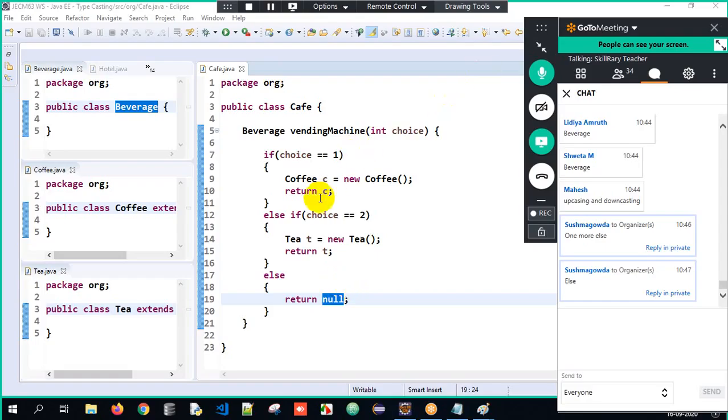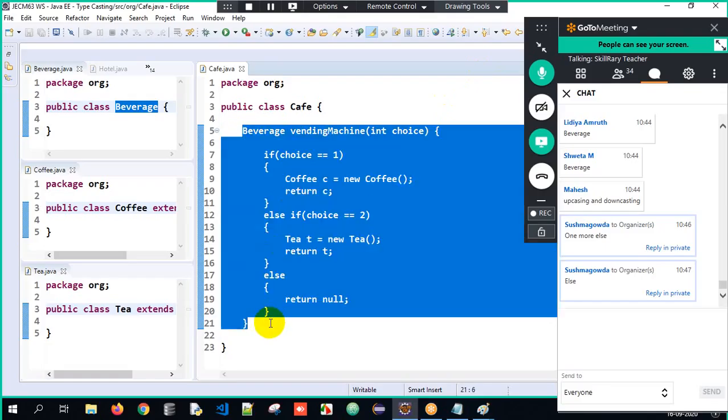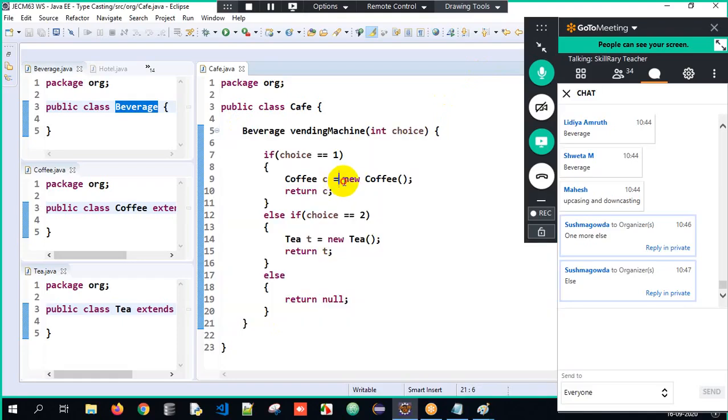Now this can also be done in a different way. How, sir? I will tell you. Rather than doing all this, you can directly write return Coffee over here. Just a moment, I'll write it down.